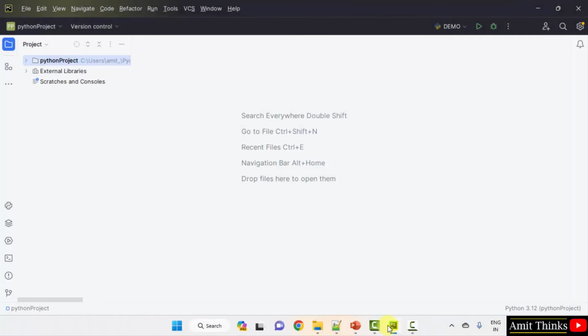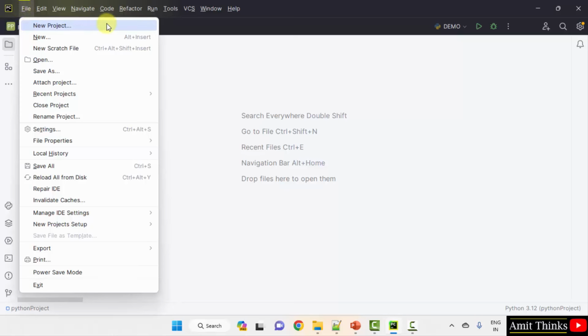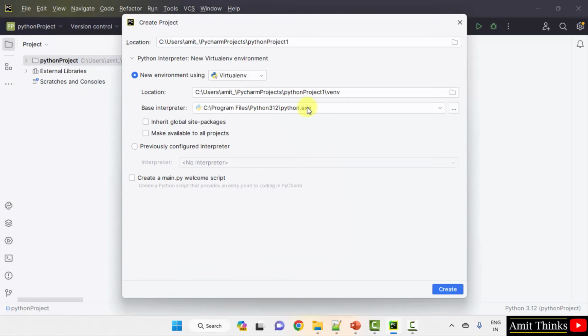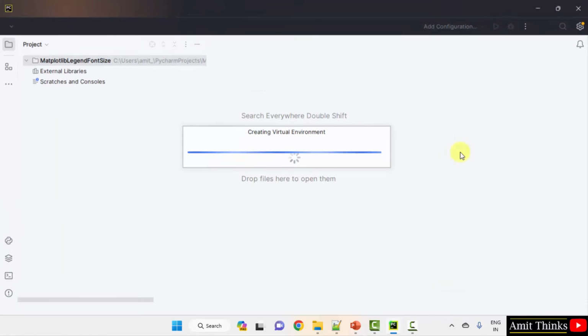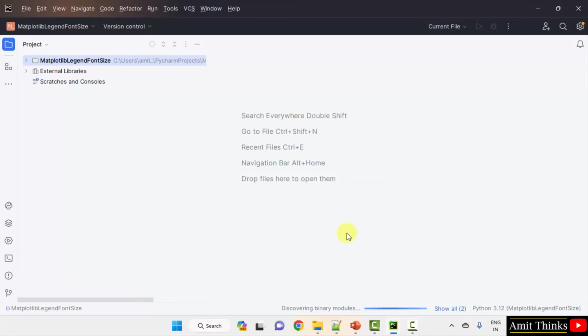Here we have our PyCharm IDE. We are using the free and open source PyCharm Community Edition. Create a new project: File, New Project. Name the project. Okay, we have named the project. You can add any name, and the location of the project is the following. Click create. We have created our project.